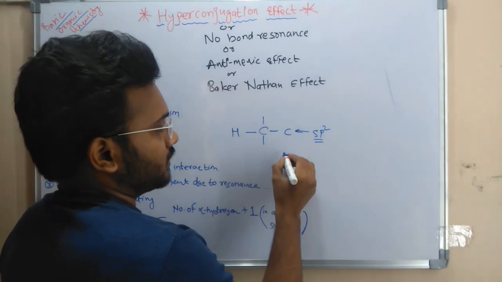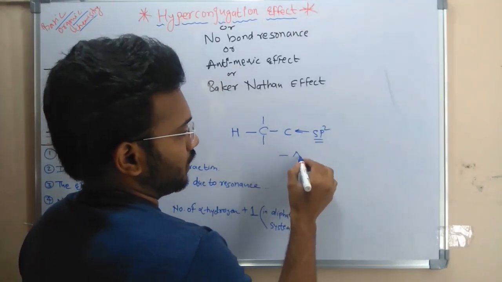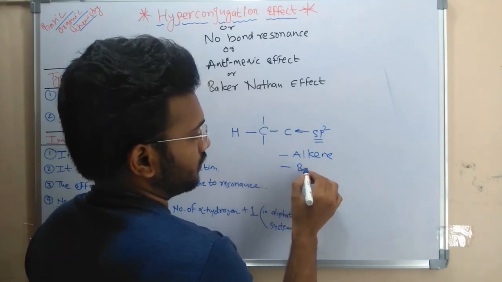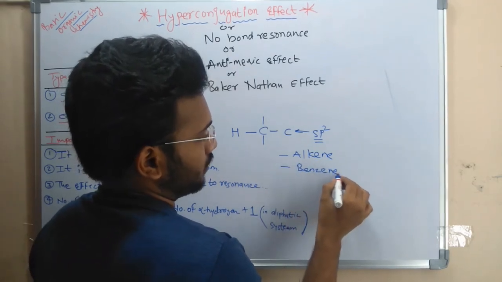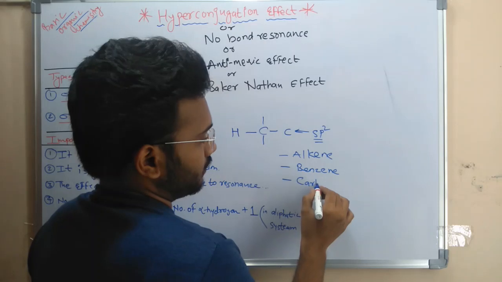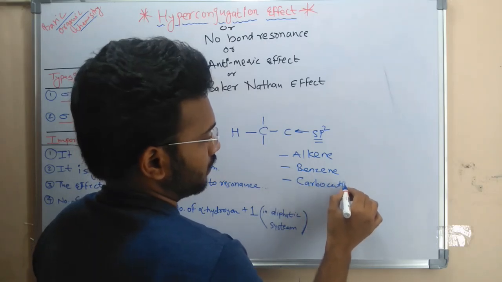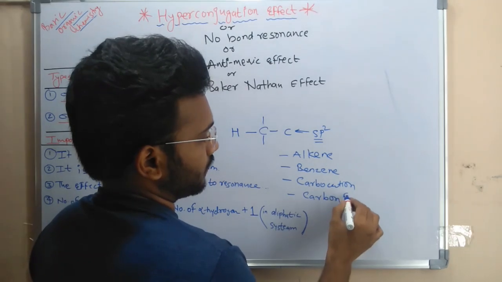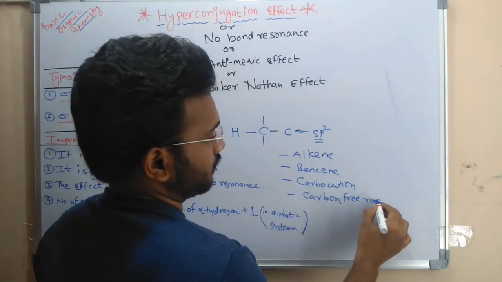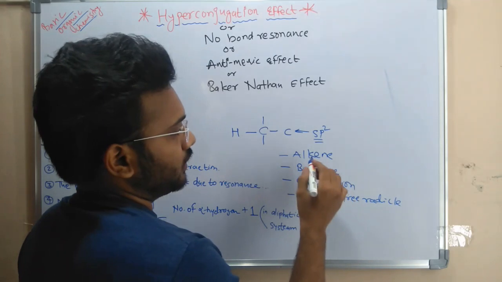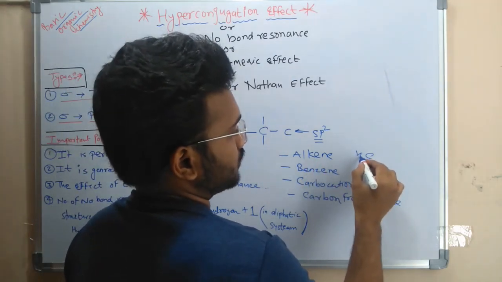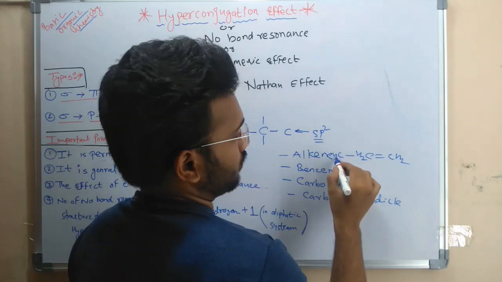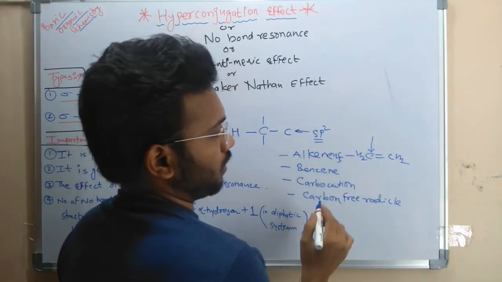Now the examples are like this. The first one is an alkene. The second one is benzene. The third one is a carbocation. And the fourth one is a carbon free radical. See, in the alkene there is CH2 double bond CH2. This is the sp2 hybridized carbon atom.